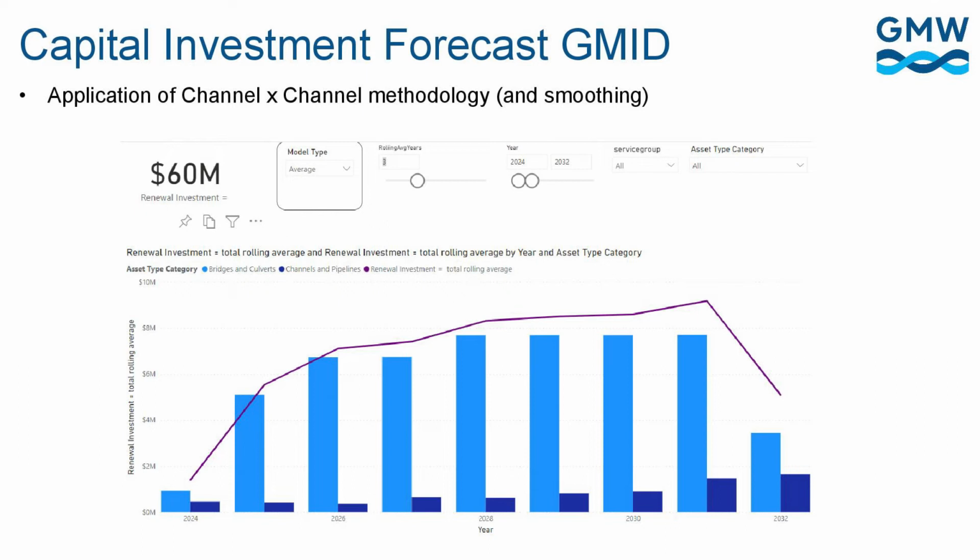We've also applied some smoothing to this expenditure so that we don't have peaks and troughs, and this allows us to ensure that we are providing the right level of investment at all the local areas across the GMID based on local characteristics and needs and importance to our service performance, and ensure that we have a smooth spend from year to year and don't have jumps in cost or price.